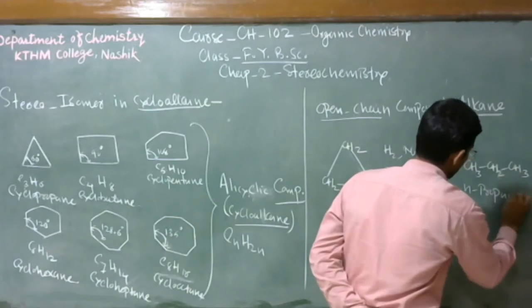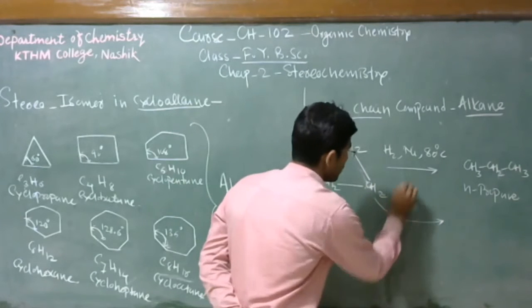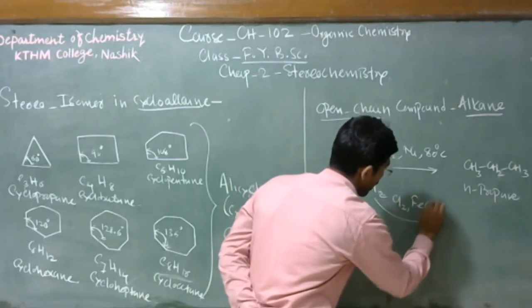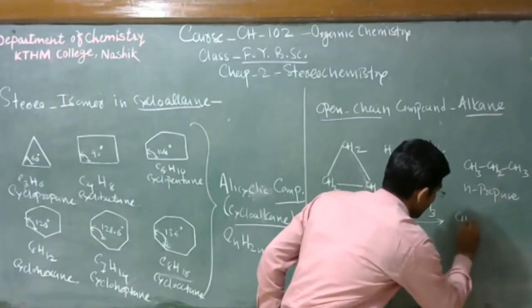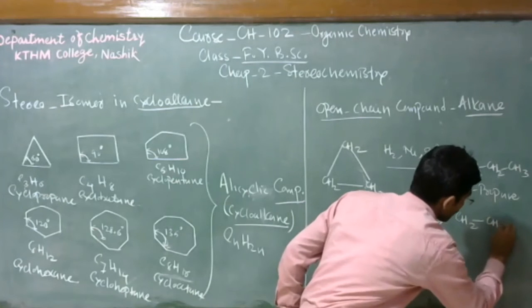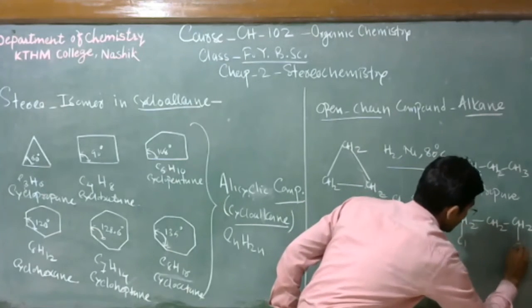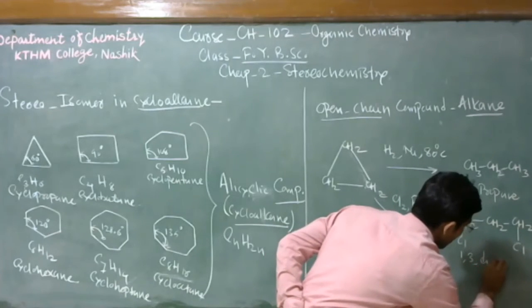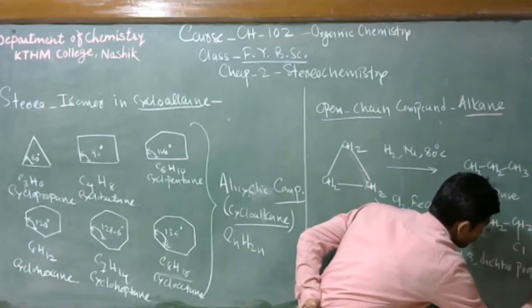In the same way, when this molecule reacts with Cl2 in presence of FeCl3, we get this molecule, that is 1,3-dichloropropane.